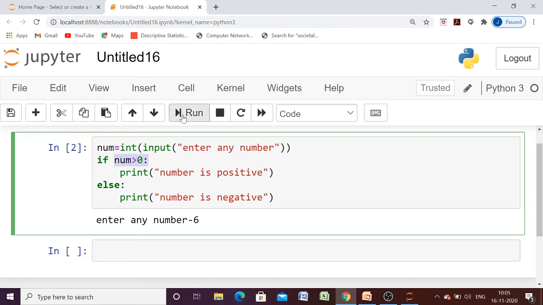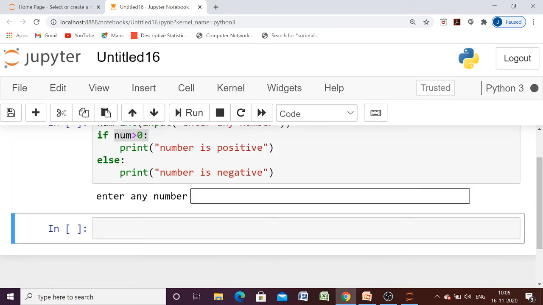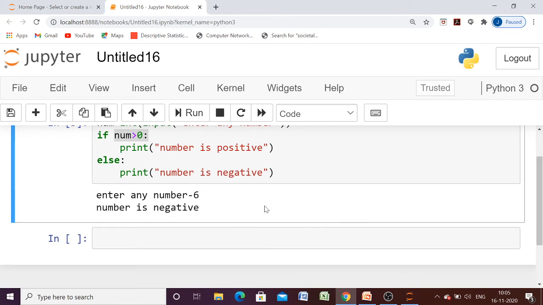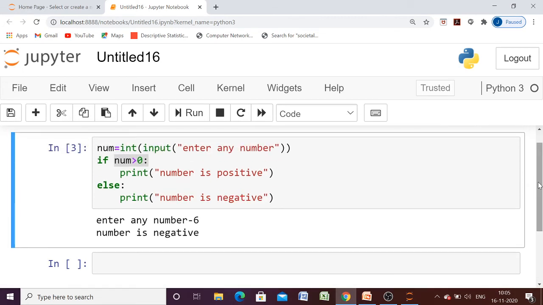Now let us execute this one. This time if we provide a negative number, we will have the output for a negative number as well. So in this case, we have both alternatives. If the condition remains true, this will be executed. If the condition remains false, this will be executed.